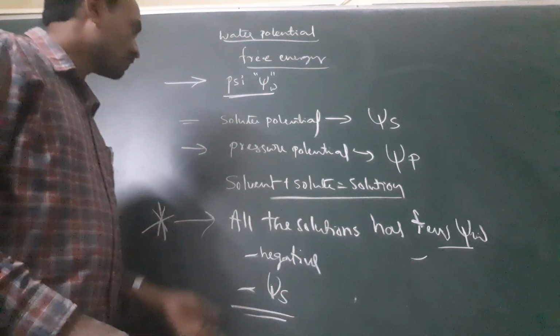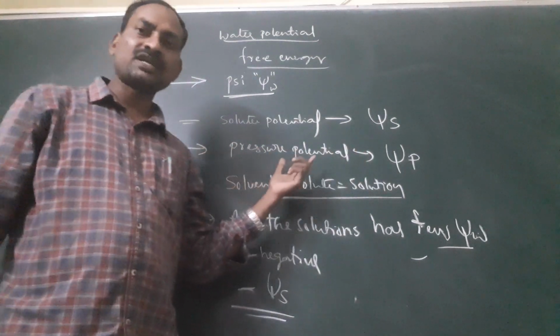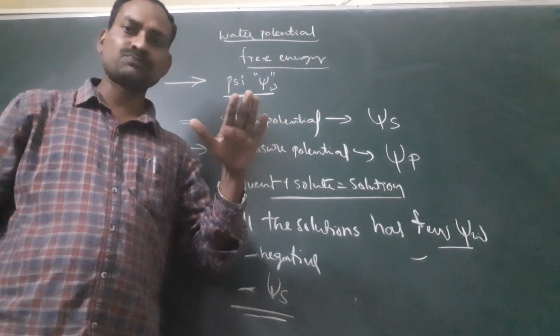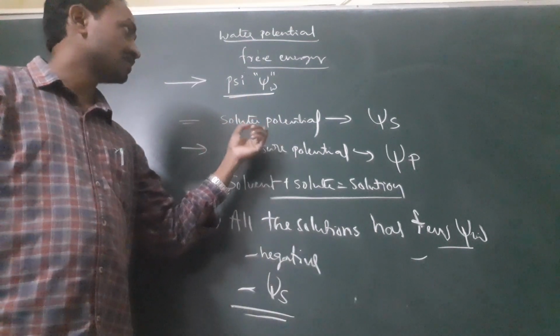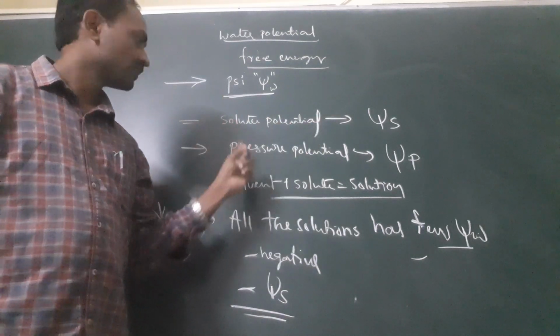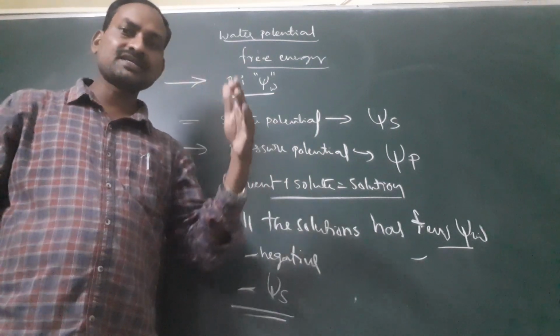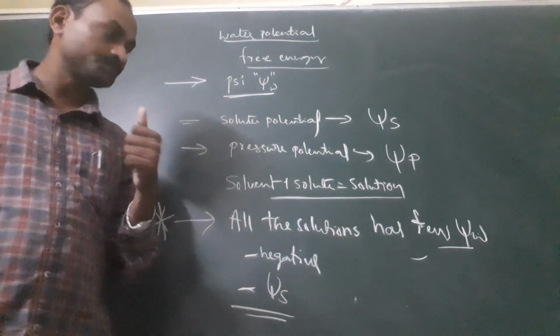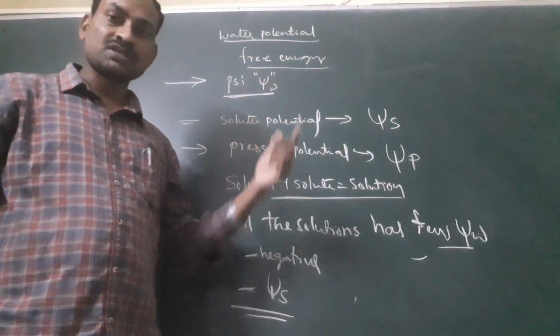Now I come to the pressure potential. If pressure is constant or atmospheric pressure, the water potential is equal to the solute potential. When you keep increasing pressure, the pressure potential increases the water potential.